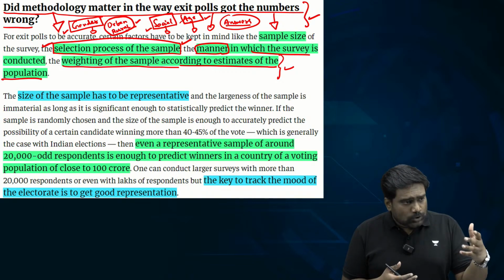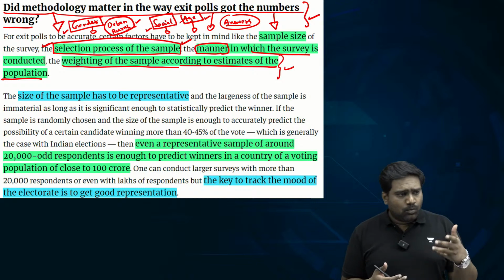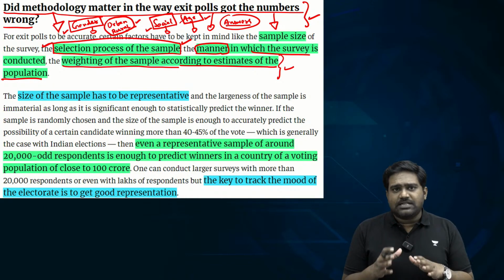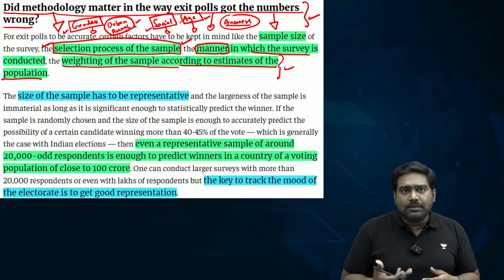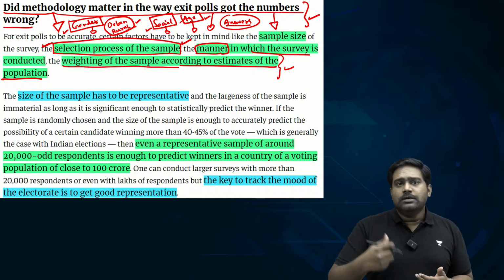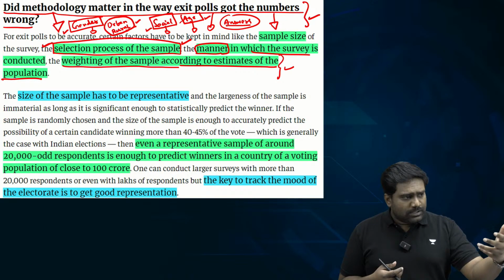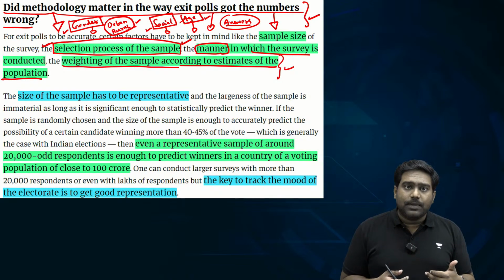How will you ensure that voters give the most honest answer possible? Because there is a possibility that the voters might lie. They might have cast a vote for party A, but they might lie to the pollster saying we put a vote for party B. Because there might be an inherent fear that if tomorrow the data is released, the other party or the other candidate, right, whom they didn't vote for, might target the voter as well.